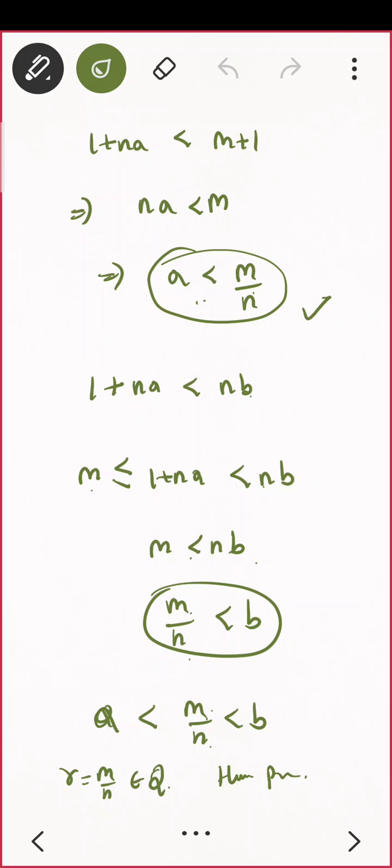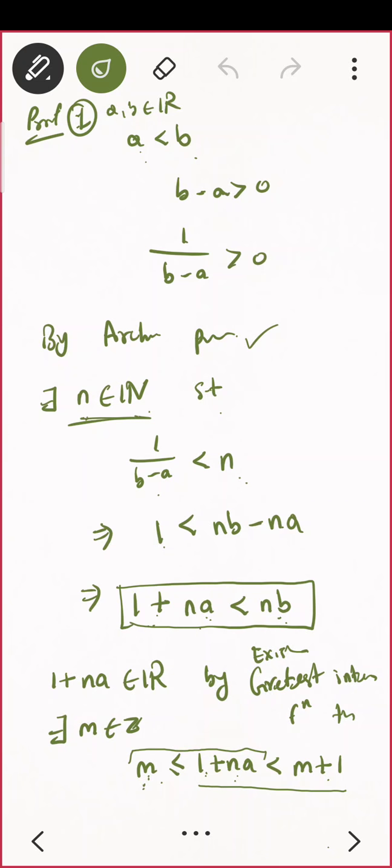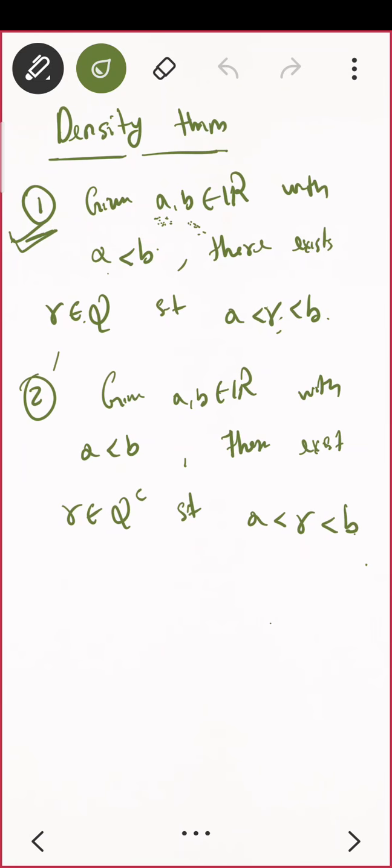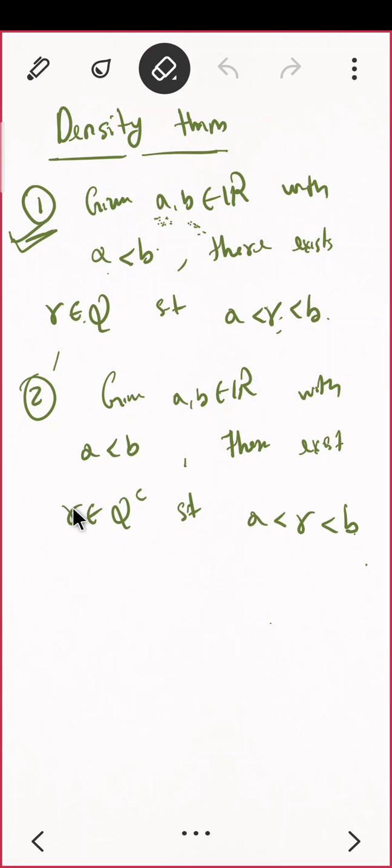ये पार्ट तो इजी है, इसमें कुछ है नहीं, जस्ट मेन इज दिस पार्ट. Okay, let us go ahead. Second proof actually. What is the second statement? Given a and b be real numbers with a less than b, then you have to prove there exists an irrational number.